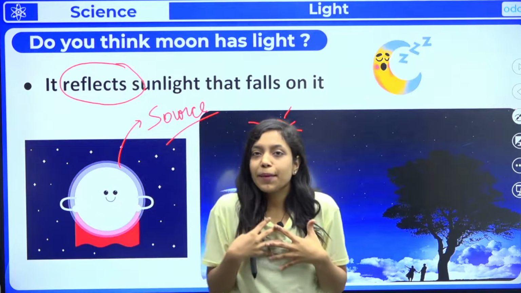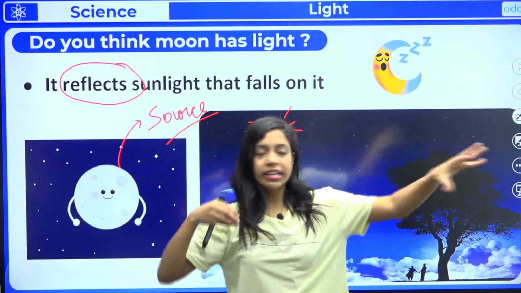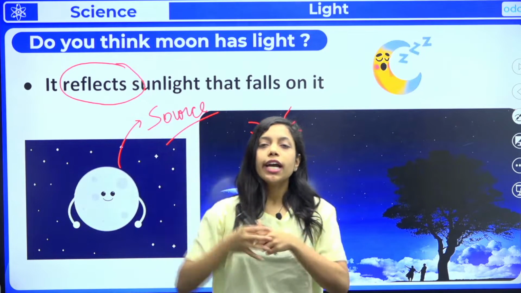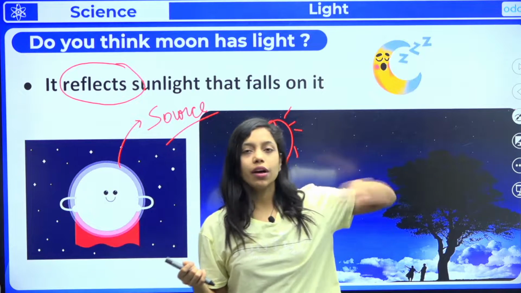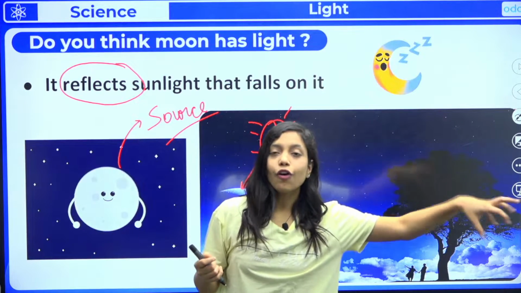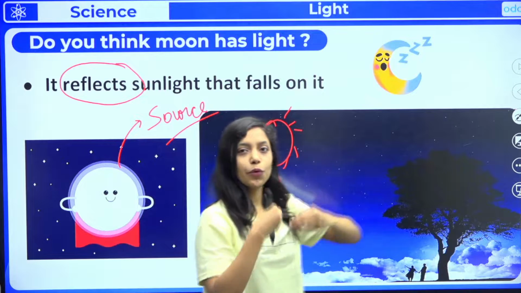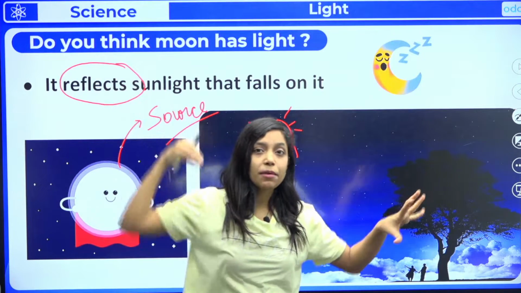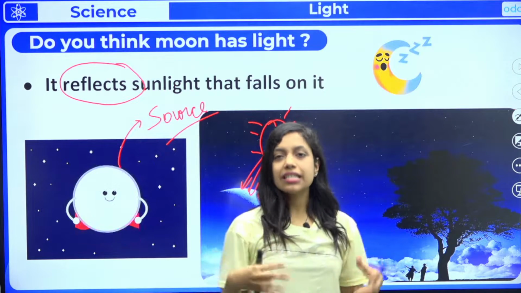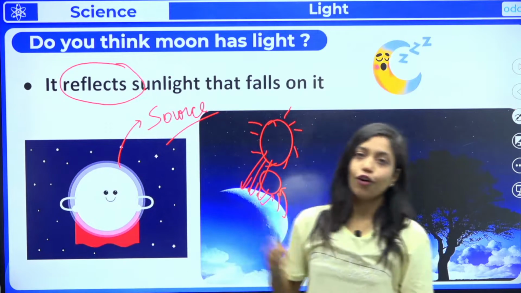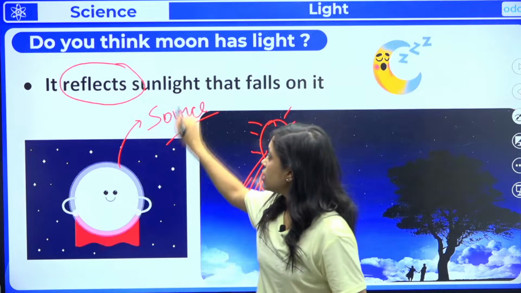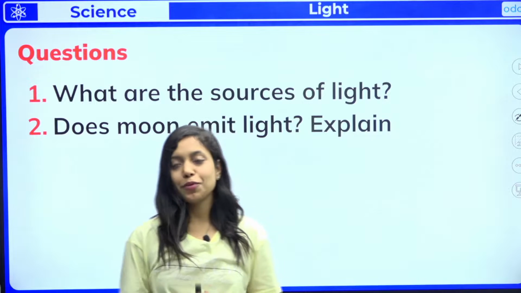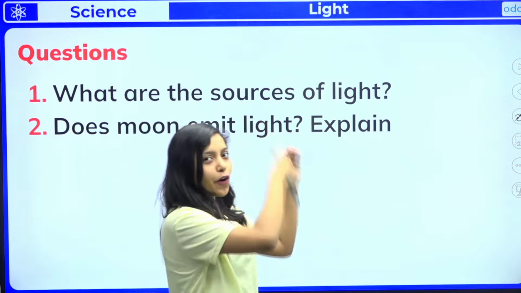So just imagine I am moon and I am getting sunlight and here is earth, okay. Whatever light is coming from the sun on the moon, it will just bounce back the light to the earth. So as a person, you are standing on the earth, when you are seeing the moon, you see that, okay, moon is giving us the light, but actually light is coming from the sun, okay. So moon just reflects the sunlight which falls on it. So moon is not a source of light. Is it clear to all of you now? That's great. So now it's time to answer some questions based on what we have studied till now.